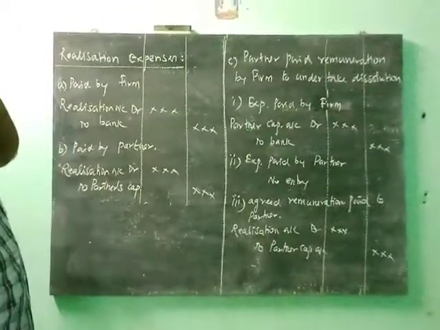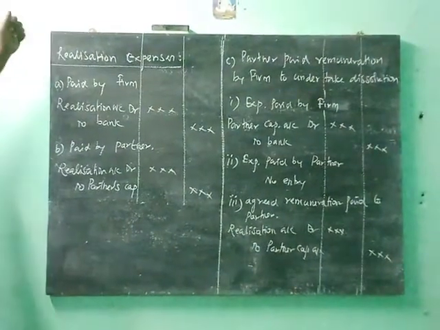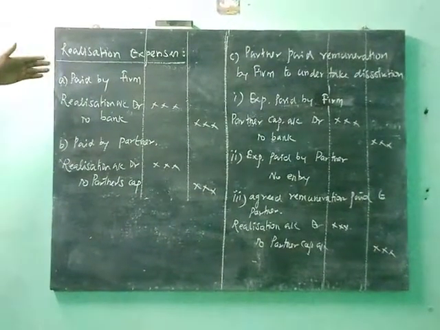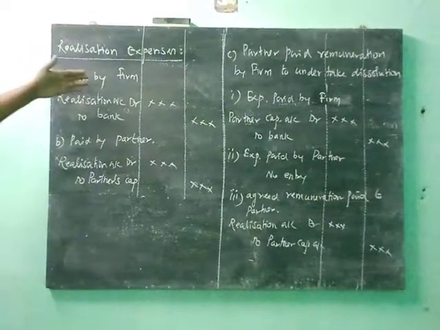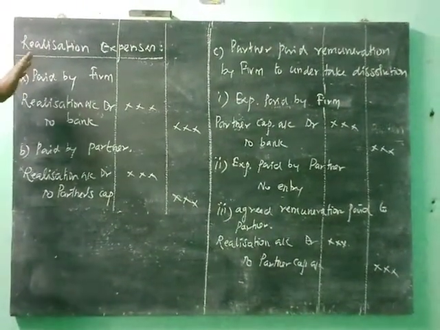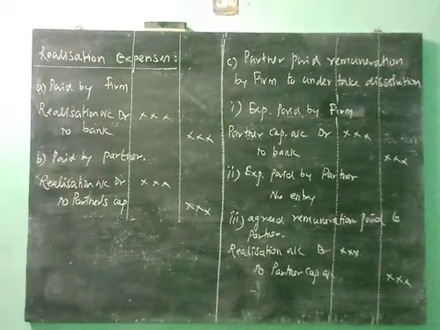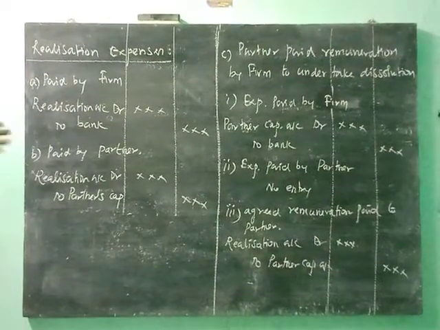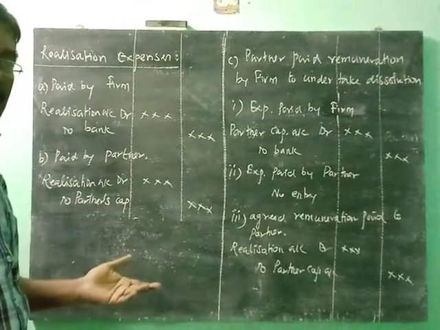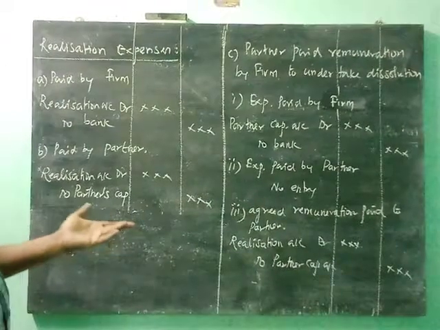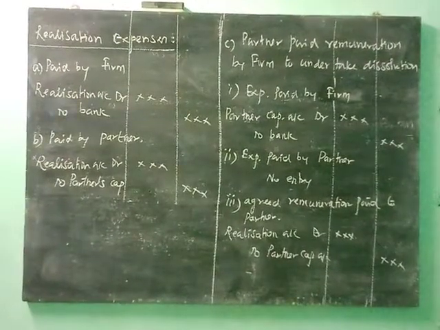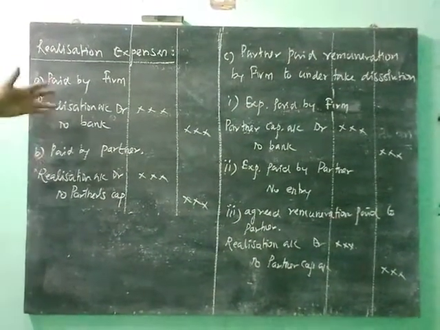So this is a very important area relating to realization expenses. Realization expenses paid by the firm: there is one expense. So Realization account debit to bank, simply, because these expenses are paid by the firm. When the expenses are paid by a partner, the firm is not able to pay the realization expenses. On that occasion, when one partner pays the realization expenses, the journal is Realization account debit to partner's capital account. Both these two journals are very easy.